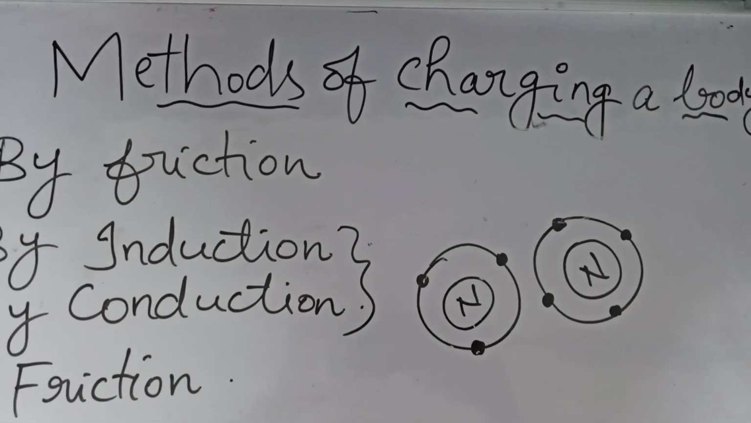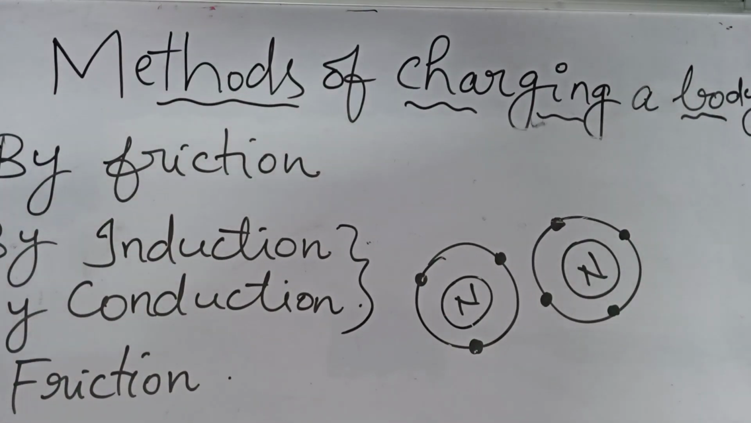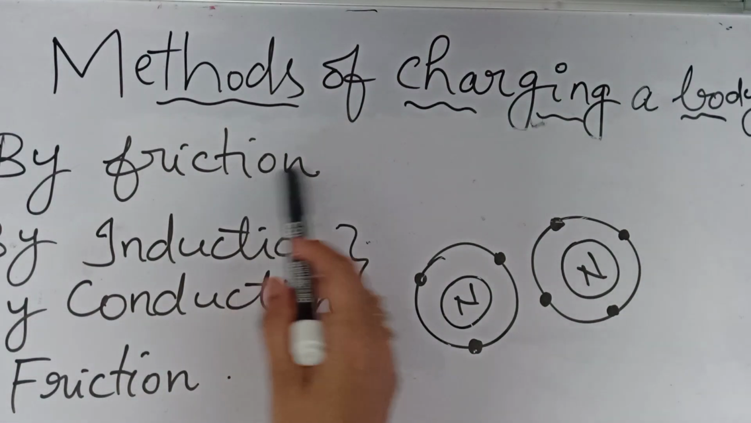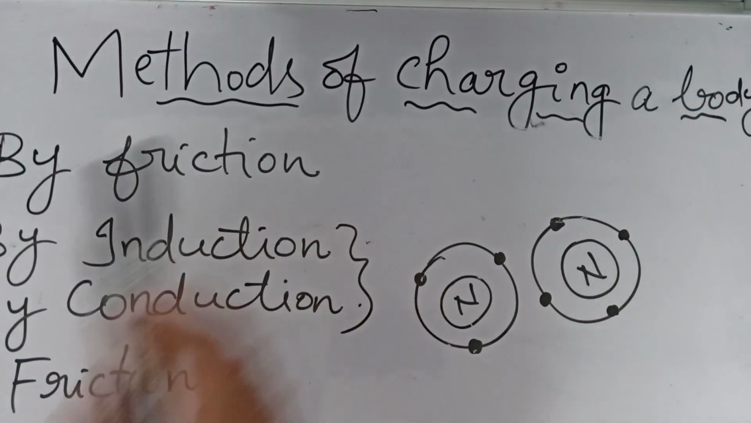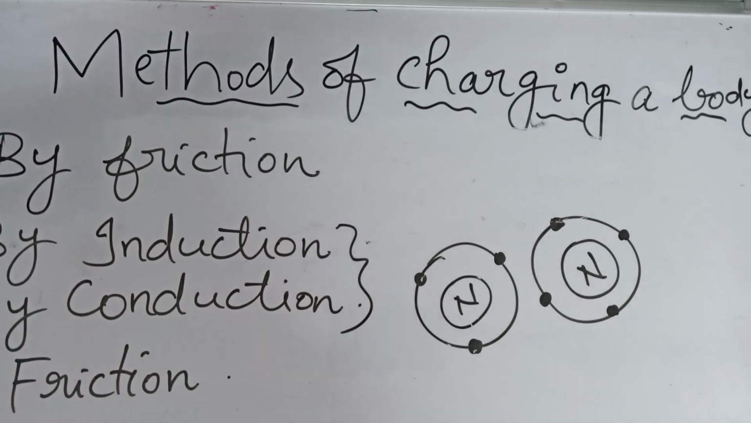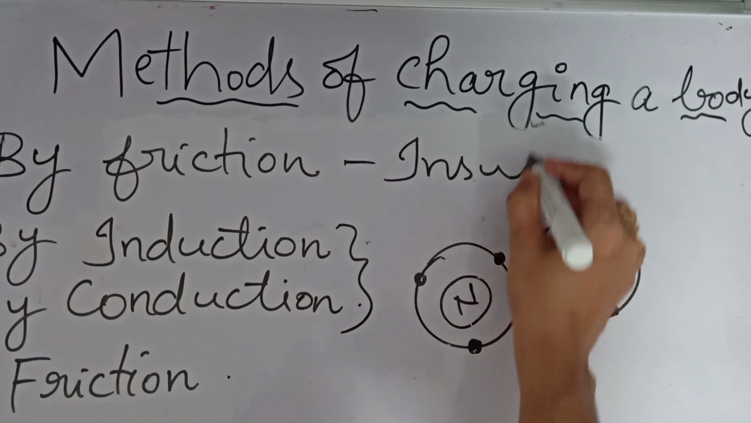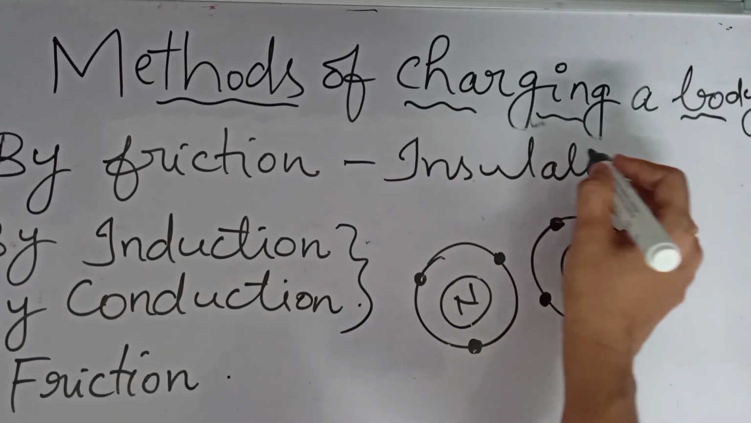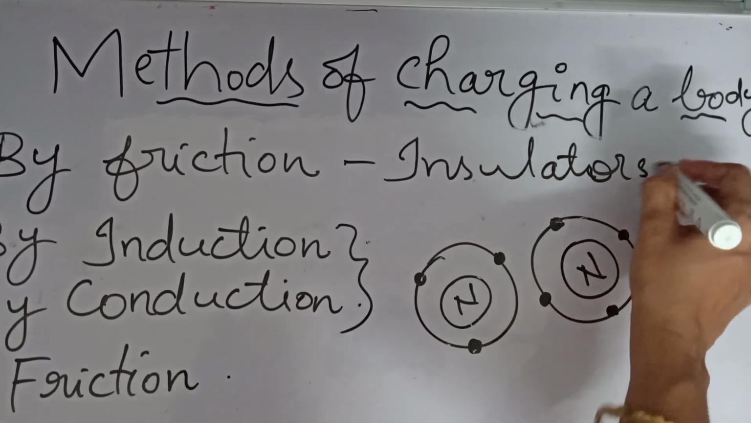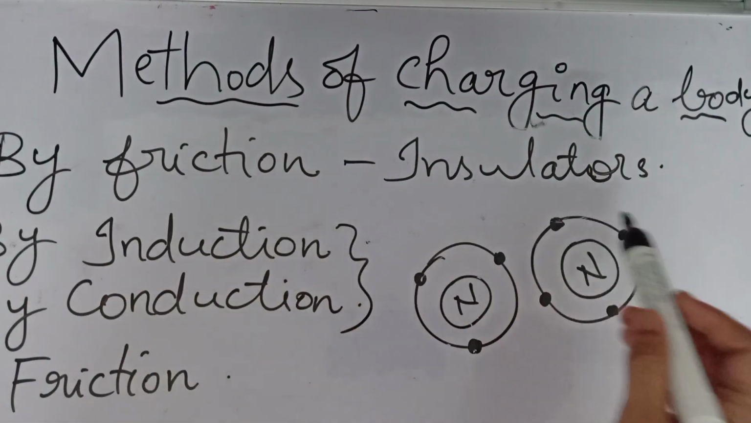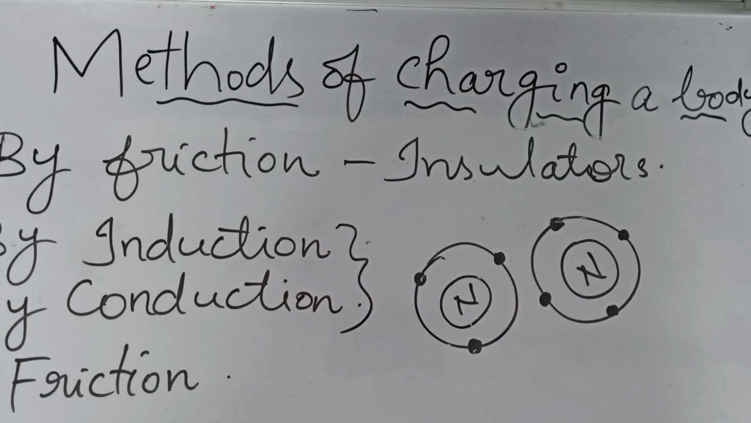Okay, so here we can see how a material is charged by using different methods. So first of all we have friction. By using friction we can charge only insulators. So insulators can be charged by using friction, and the frictional electricity will be produced. And by using induction or by using conduction we can charge conductors.